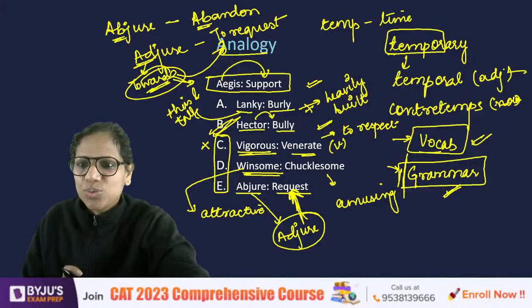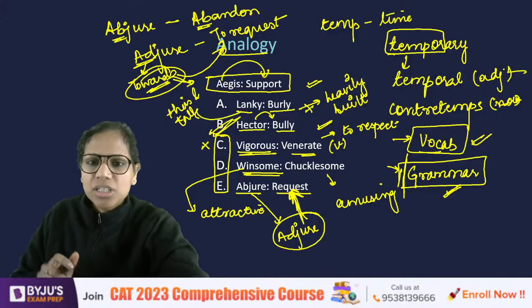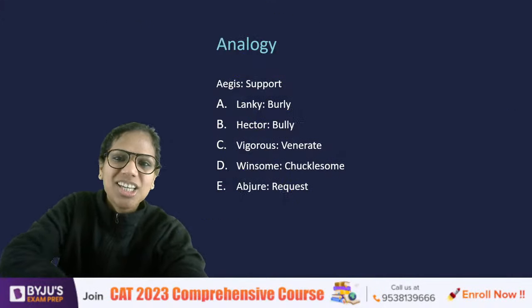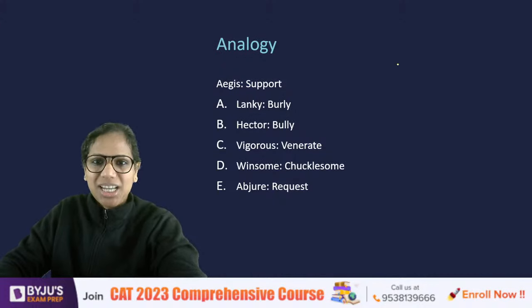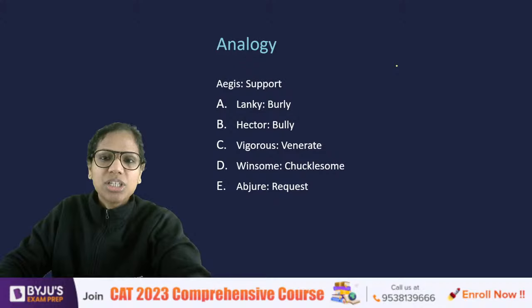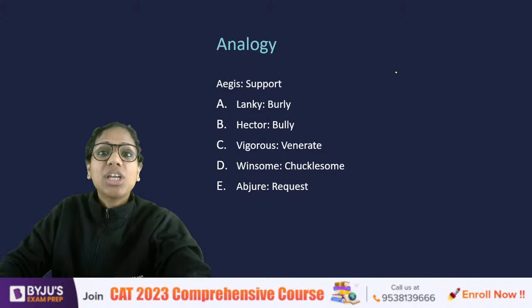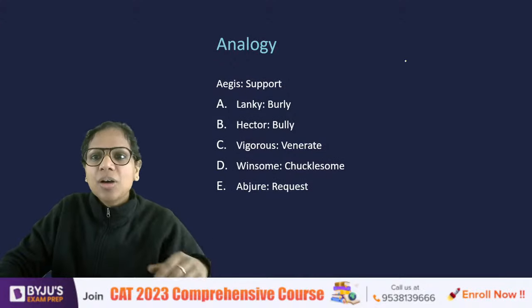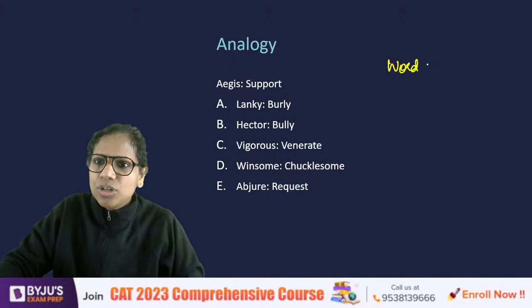Thank you. Vocabulary is nominally sufficient, or should we go for other resources? See, for vocabulary, I can never say that, okay, this is sufficient. Vocabulary, words are not limited, right? In fact, new words are invented every year. Oxford English Dictionary, Merriam-Webster, they declare words of the year, words that were invented perhaps in that year or that became popular in that year. So I can never say that, okay, this is it.